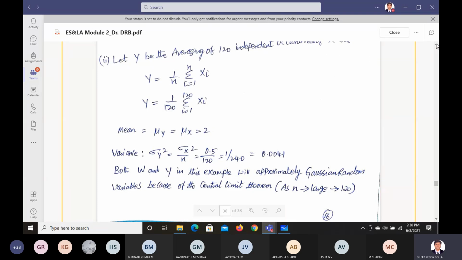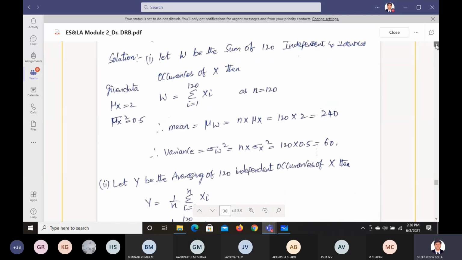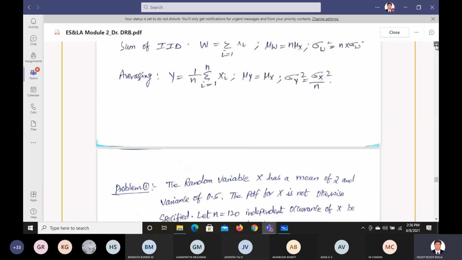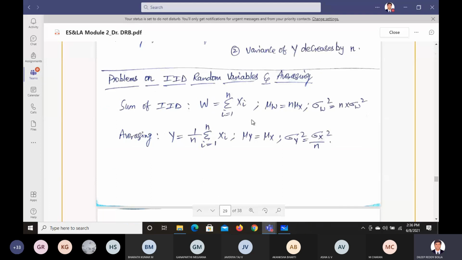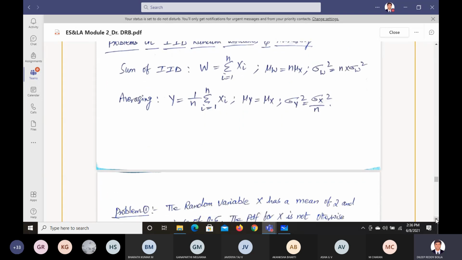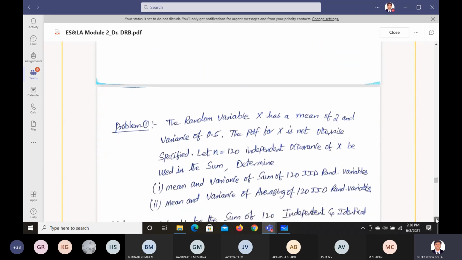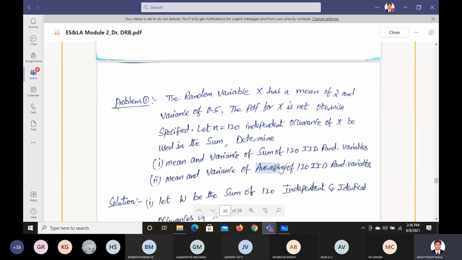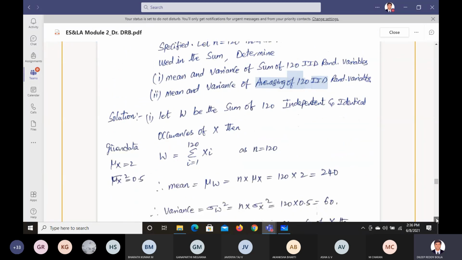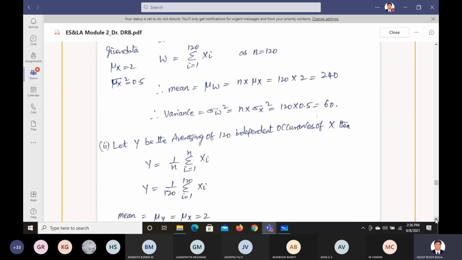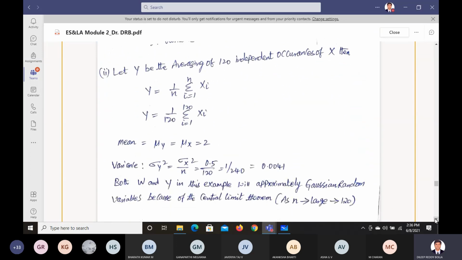But sigma y square is sigma x square by n. So for the averaging of 120 IIDs, mu y is the same as mu x, whereas sigma y square is sigma x square by n.